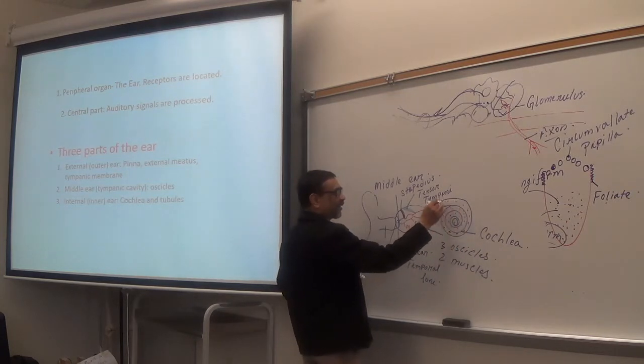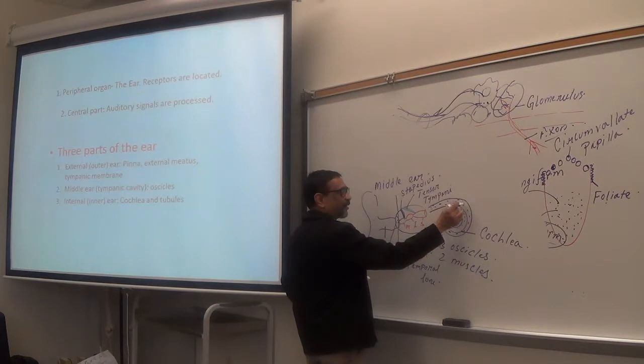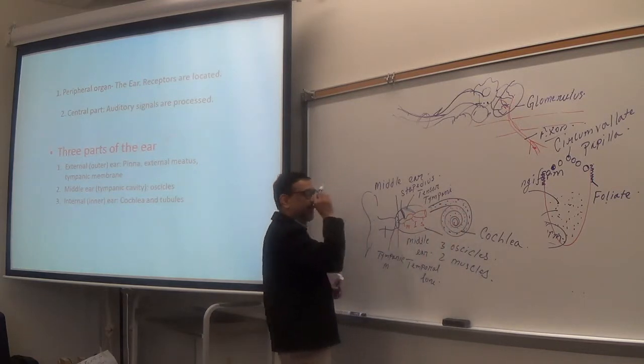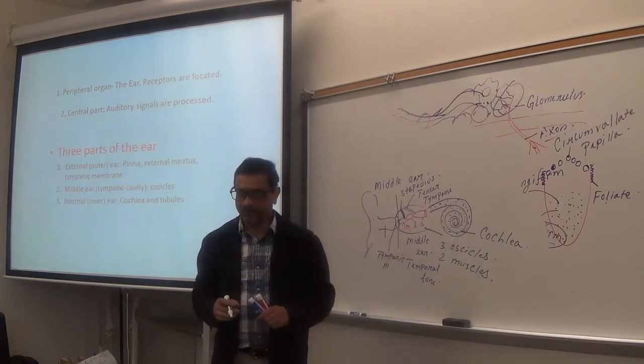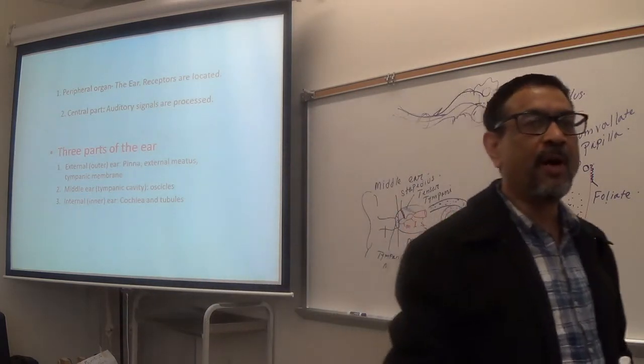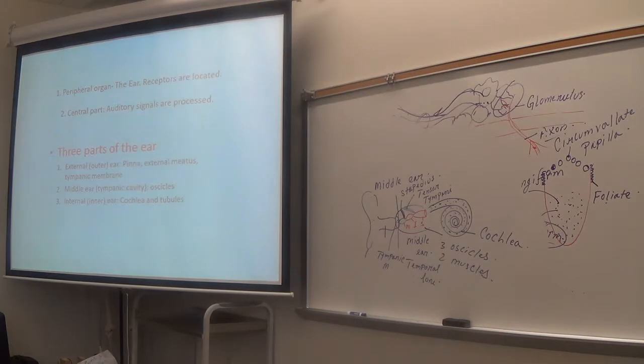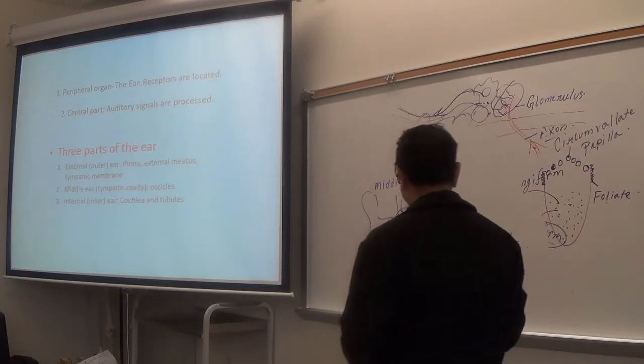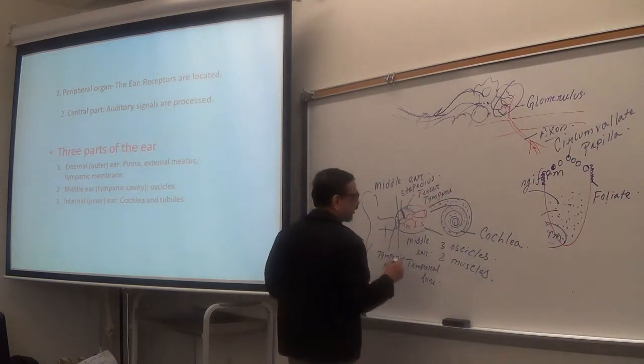So in one sentence I will say cochlea is a snail-shaped, fluid-filled, coiled structure located in the inner ear.